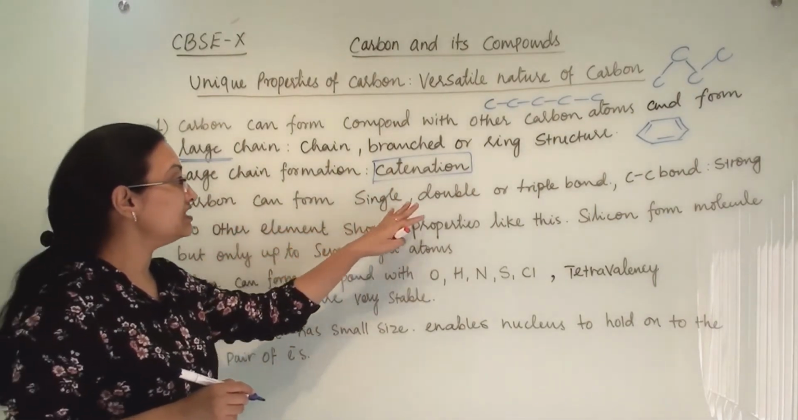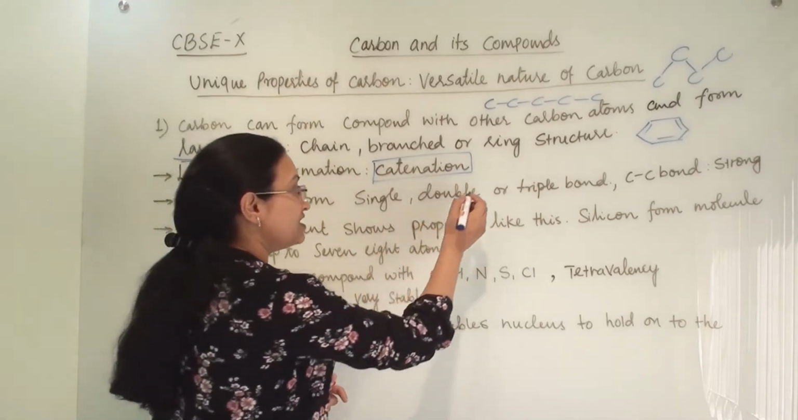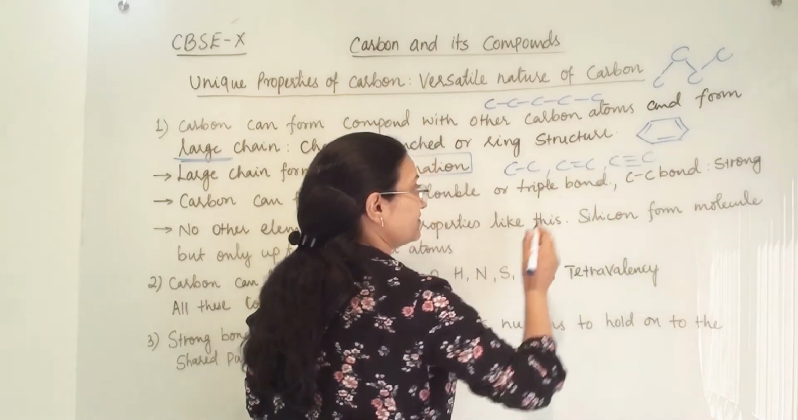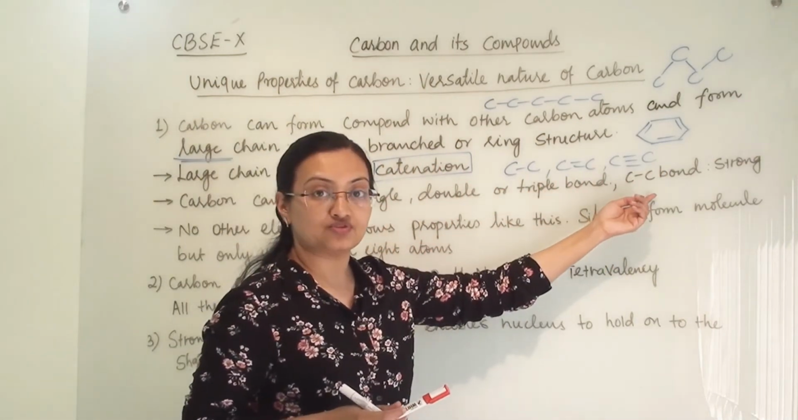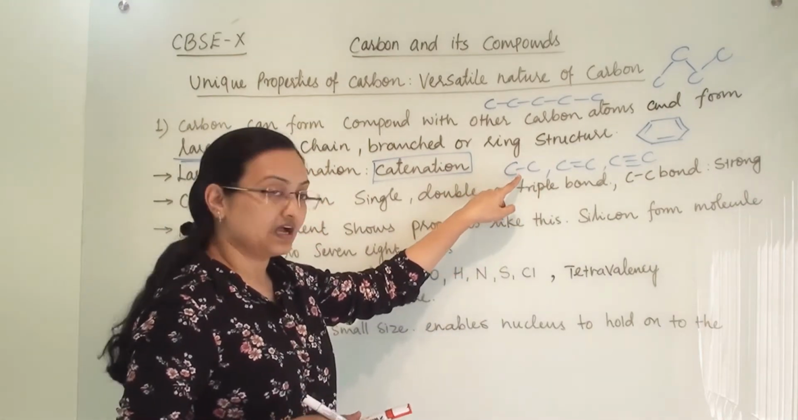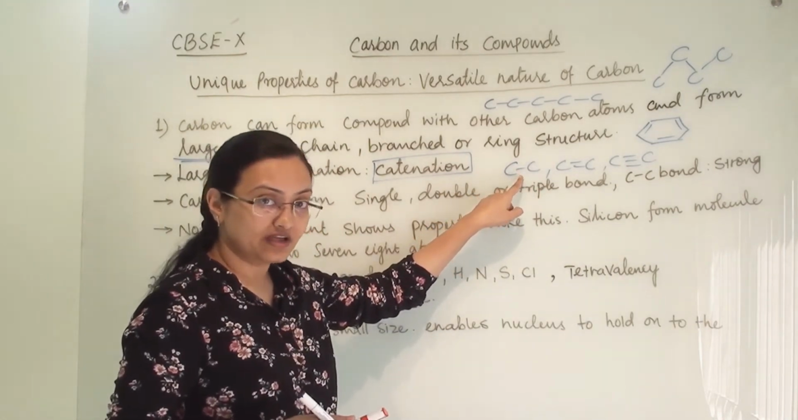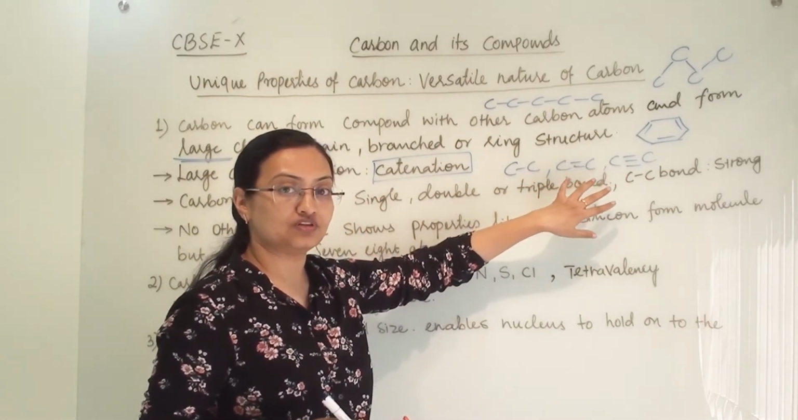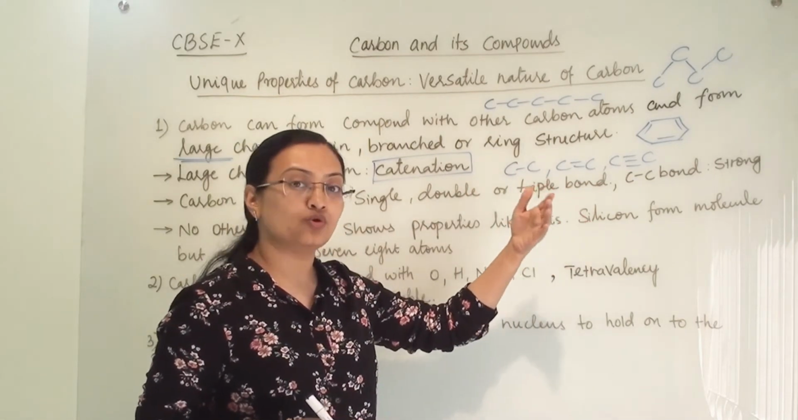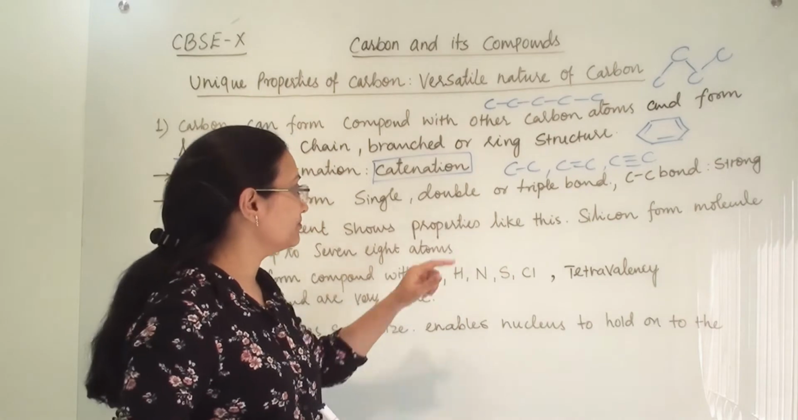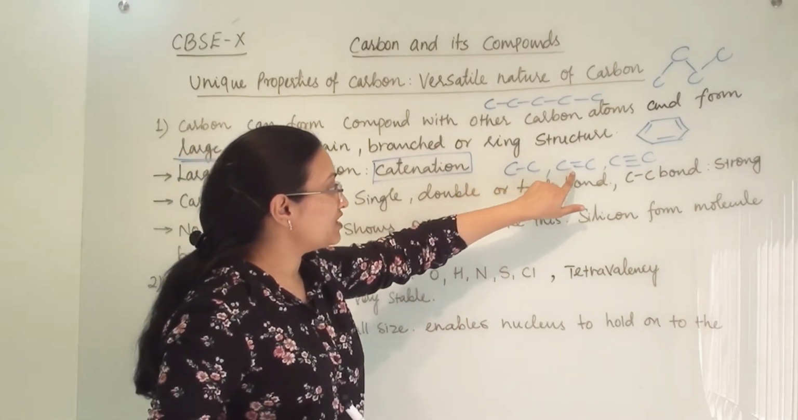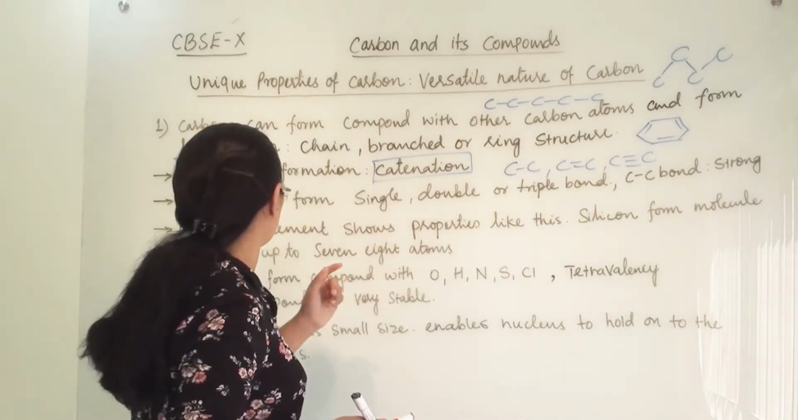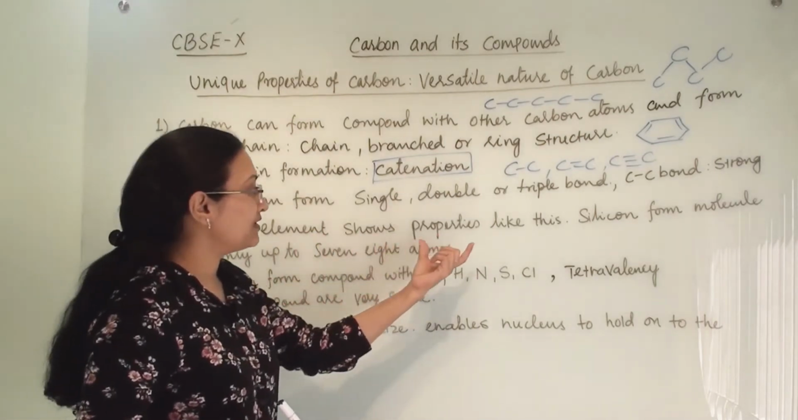Carbon can form single, double and triple bonds. Carbon-carbon single bond, carbon-carbon double bond, carbon-carbon triple bond. Carbon can form all these three types of molecules, where the carbon-carbon single bonded molecules are saturated and these two are unsaturated molecules. This we will discuss further when we discuss hydrocarbons and the homologous series of alkane, alkene and alkyne. So carbon can form single bond, double bond and triple bond. And carbon-carbon bonds are very strong. No other element shows a property like this.